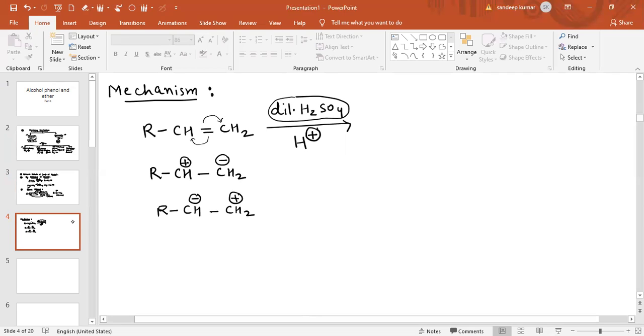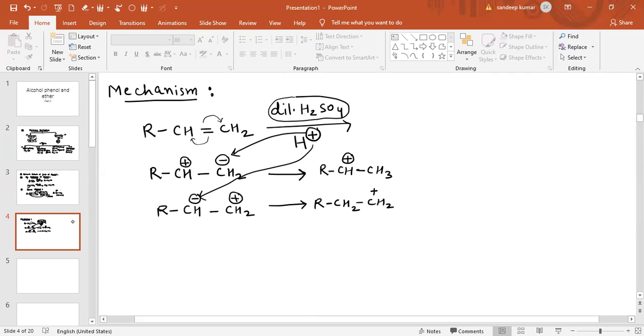Now see, this electrophile H positive will attack at the negative charge on this and on this. So from this the carbocation obtained is RCH3 positive and CH3, and from this the carbocation obtained is RCH2 and CH2 positive.